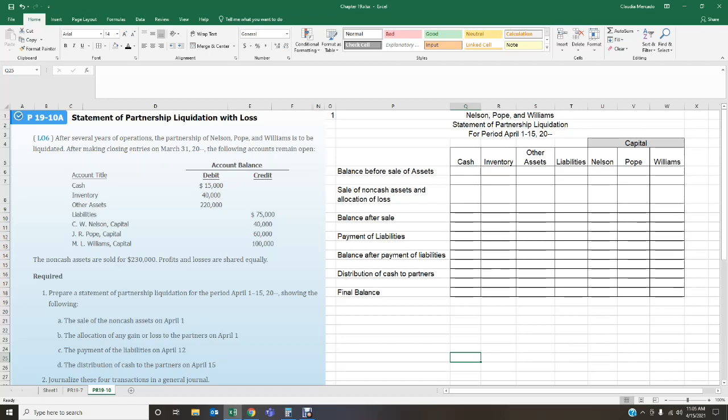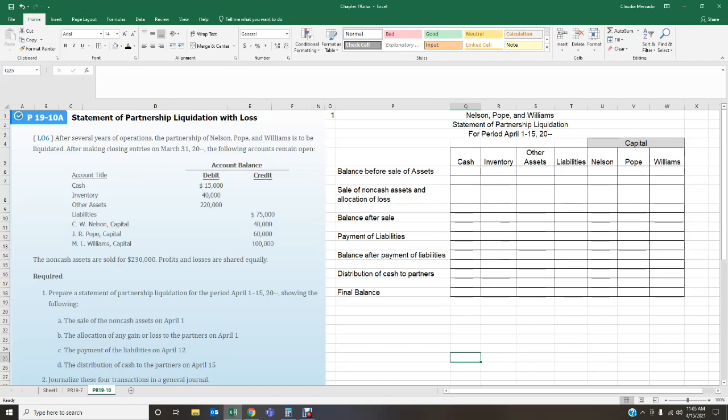It says, after several years of operations, the partnership of Nelson, Pope, and Williams is to be liquidated. After making closing entries on March the 31st, the following accounts remain open. We have cash with $15,000, inventory $40,000, other assets of $220,000, liabilities of $75,000, C.D.W. Nelson Capital $40,000, J.R. Pope Capital $60,000, and M.L. Williams Capital $100,000. It says here that the non-cash assets are sold for $230,000. The non-cash assets include your inventory and your other assets.